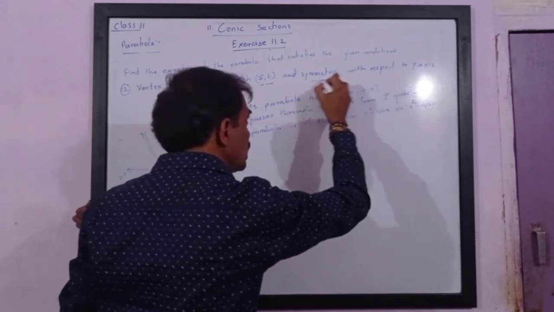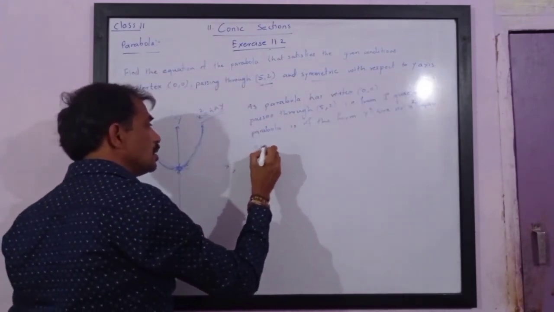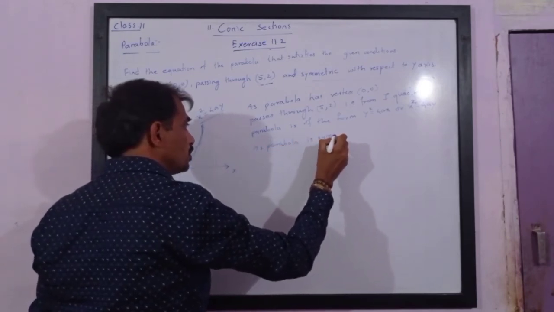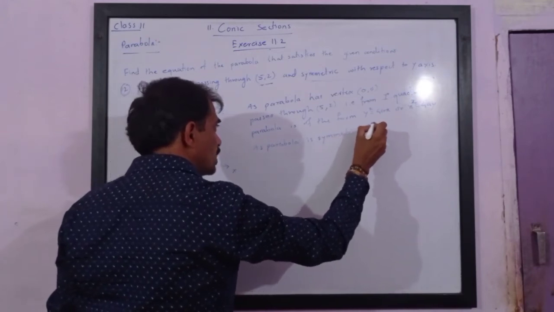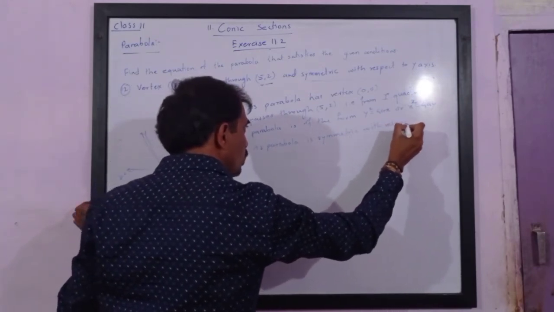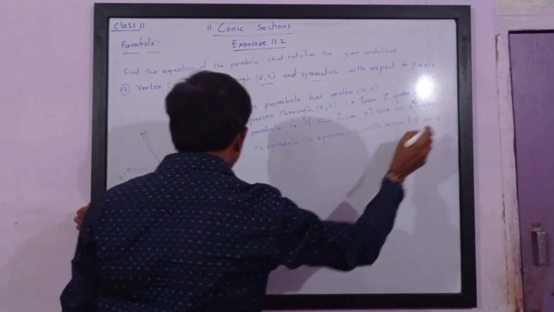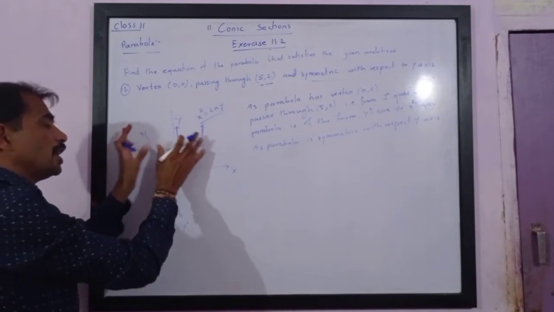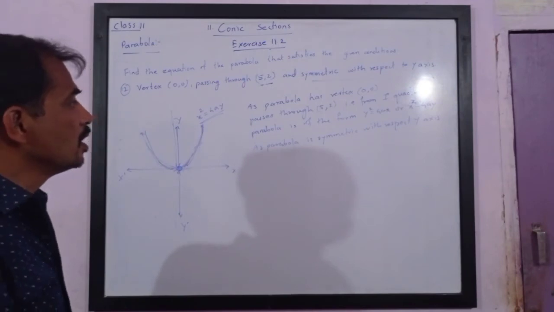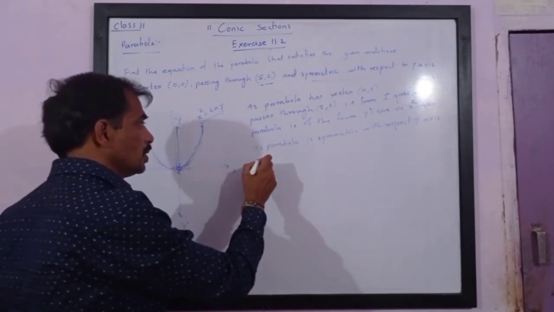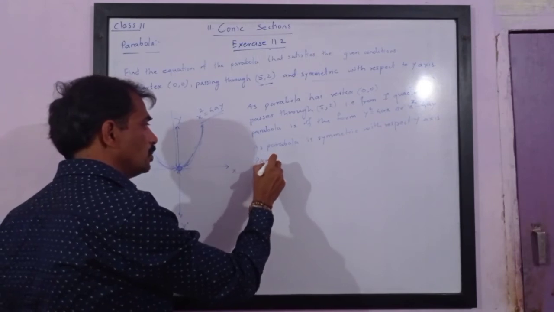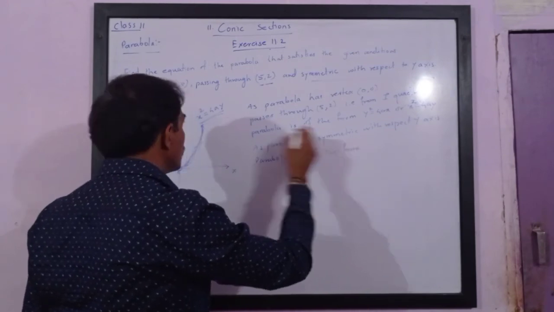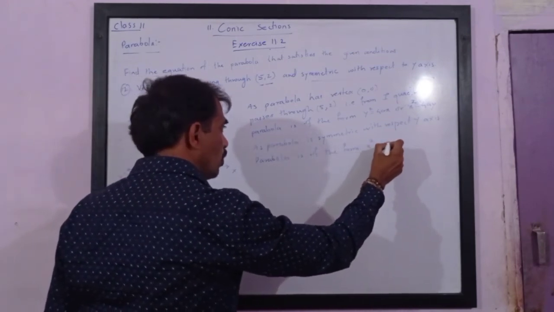But since it is symmetric with respect to the y-axis, meaning all the points on this parabola are symmetric with respect to the y-axis, the parabola is of the form x square is equal to 4ay.